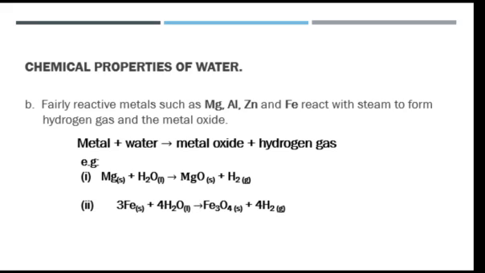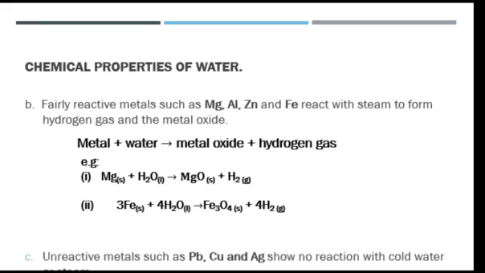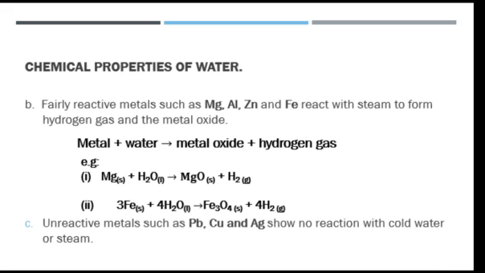We could have iron 3 reacting with water to give us iron 3 oxide with the liberation of hydrogen gas.